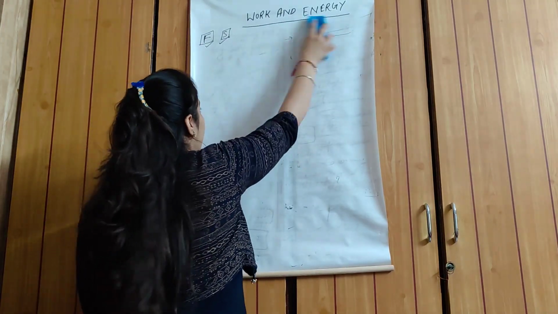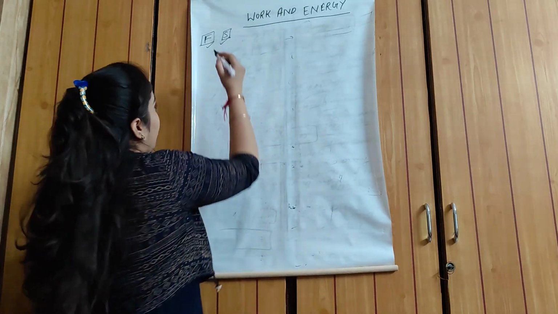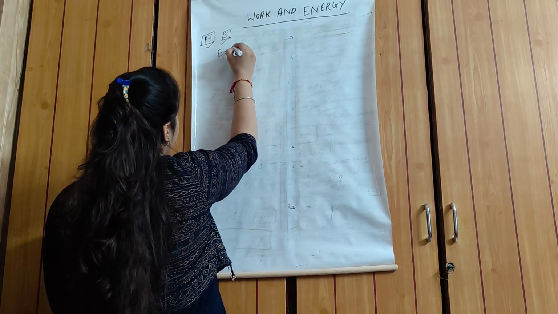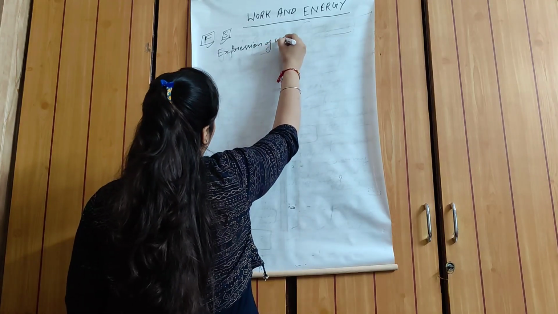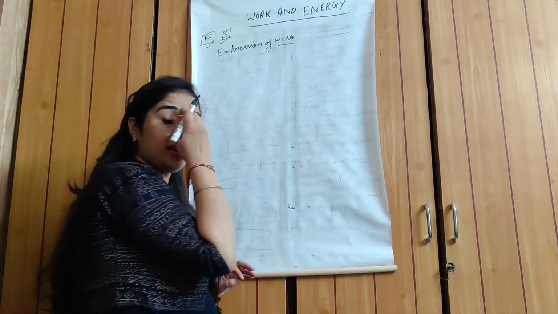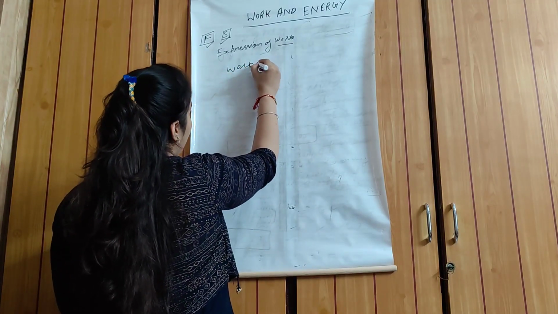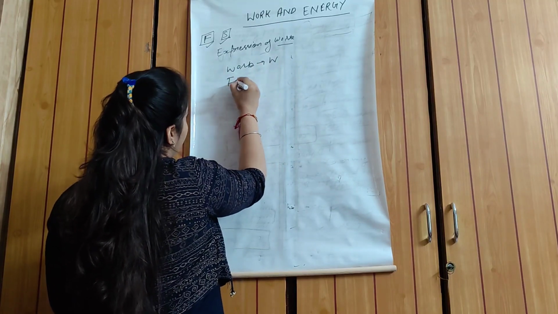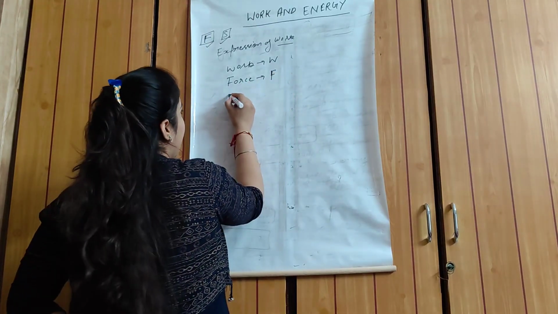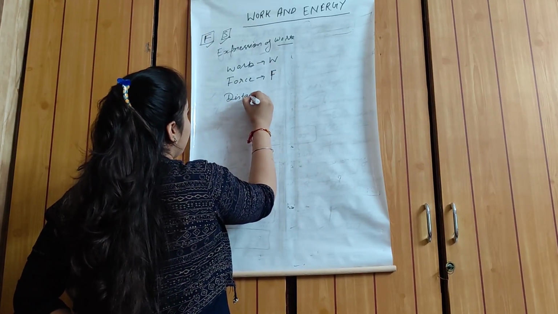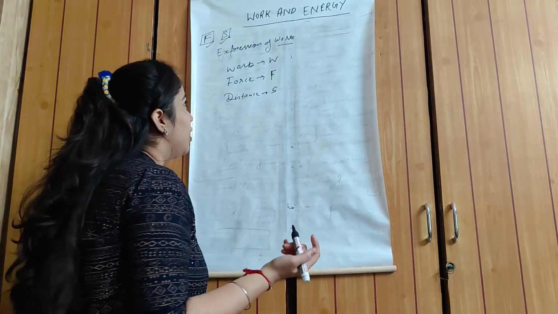If the students want to write down the expression of work, we represent work by the letter W, force by F, and distance by S. Now we write down the expression of work.